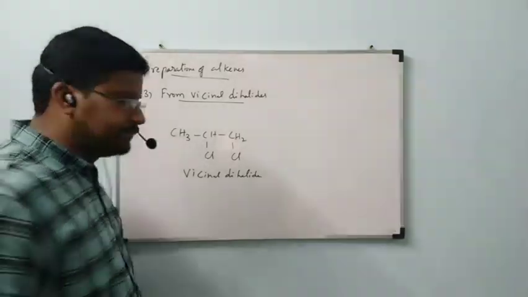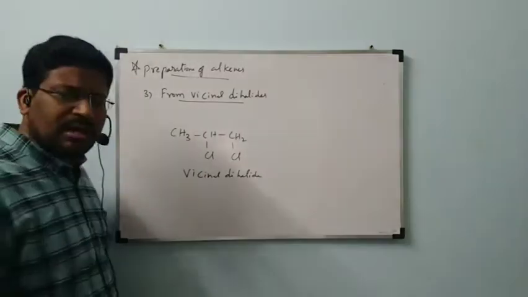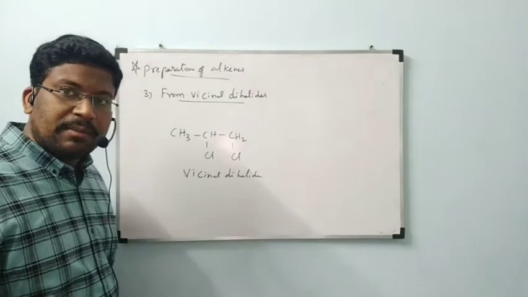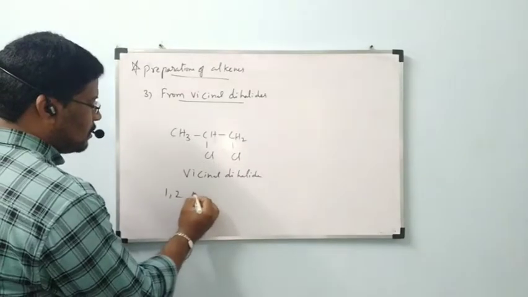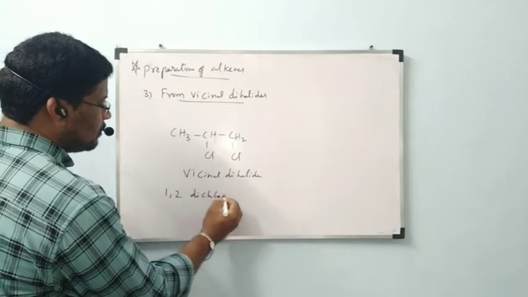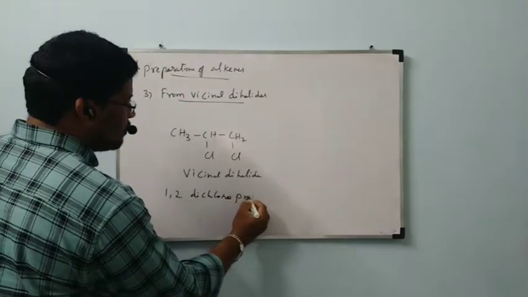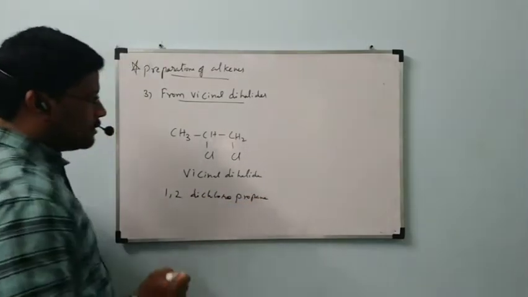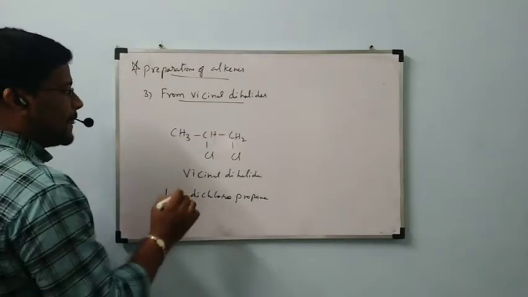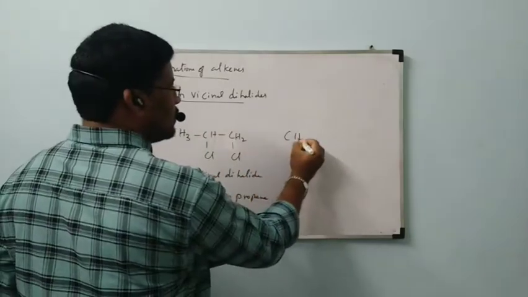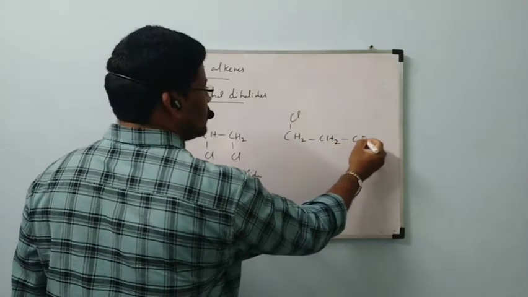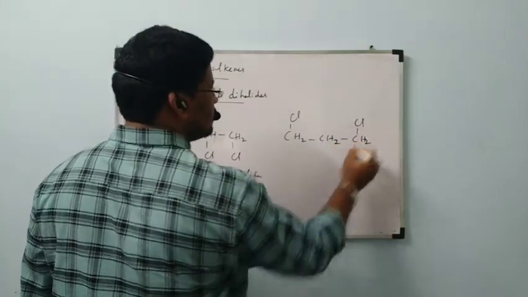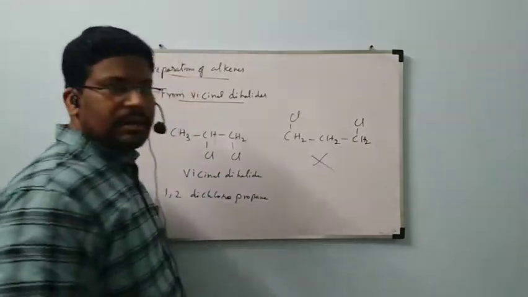Vicinal dihalide. What is the name of this compound? IUPAC name: 1,2-dichloropropane. Now CH2Cl, CH2, CH2Cl. This is not a vicinal dihalide.